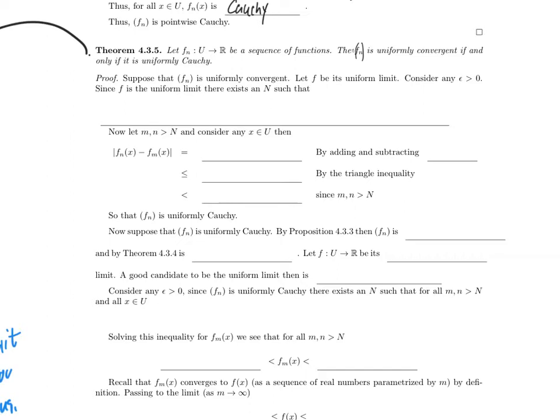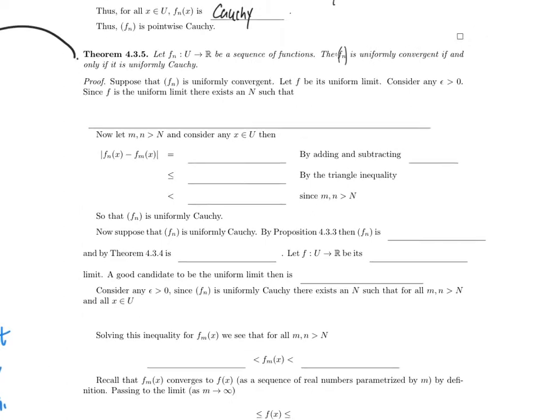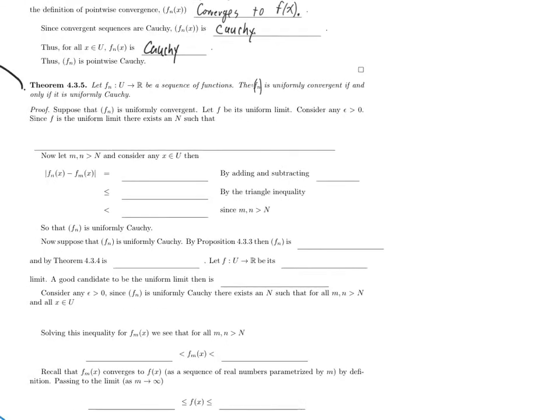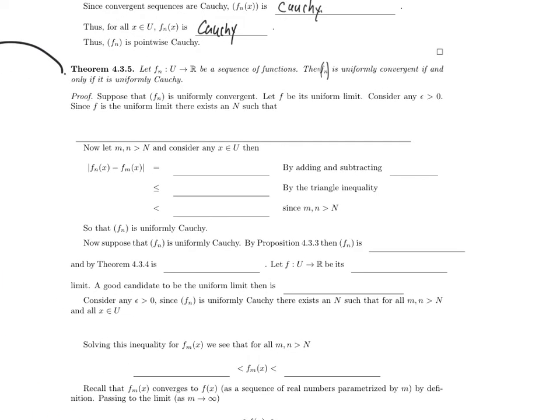And the proof, well, just like when we proved the Cauchy criterion for sequences, there was one direction that was very easy. If you know that the limit exists, it'll be stupid easy to show that the sequence is uniformly Cauchy. So here's the easy direction. Suppose that f_n is uniformly convergent. Let f be the uniform limit. We're going to try to show that f sub n is uniformly Cauchy.